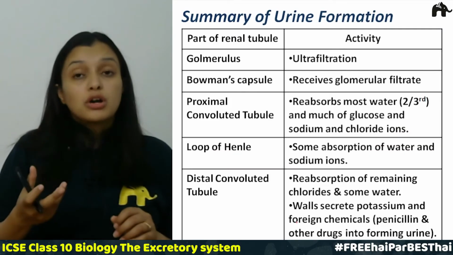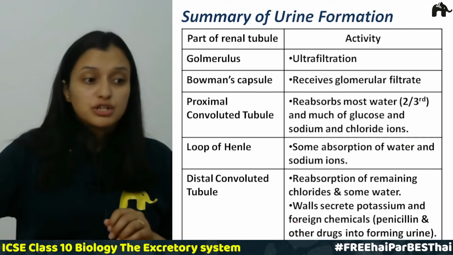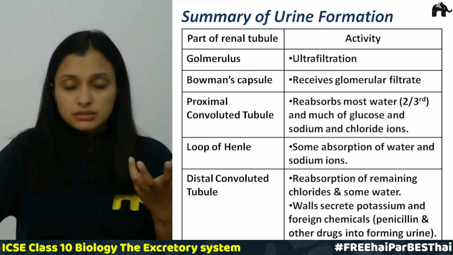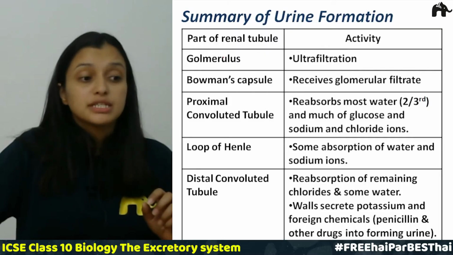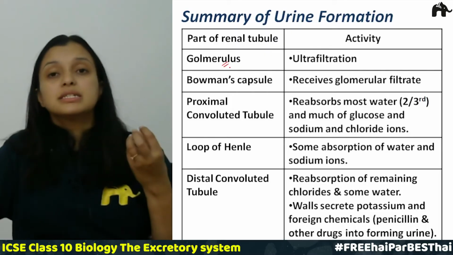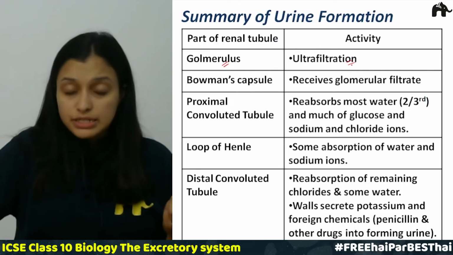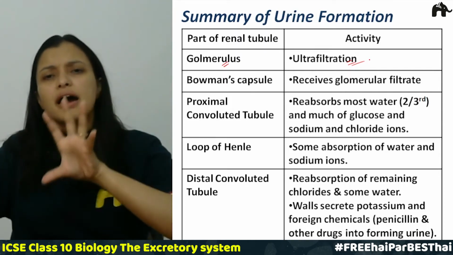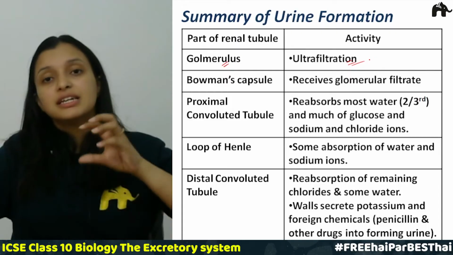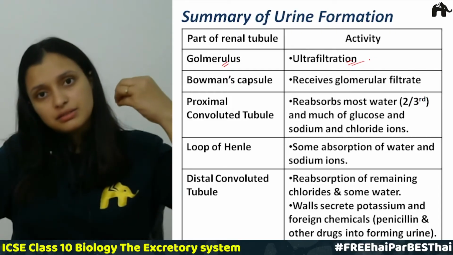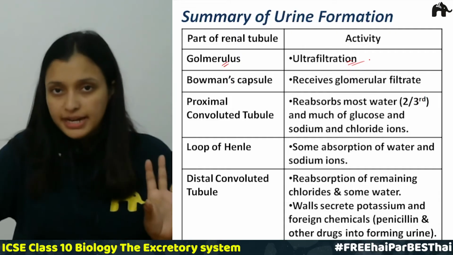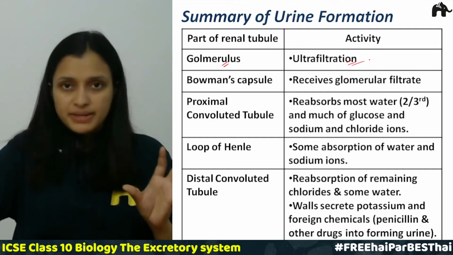Let us now talk about the summary of urine formation. These are the parts of the renal tubule where the urine is formed. The first is the glomerulus. The glomerulus is the place where ultrafiltration is done, where the blood is passed under a very high pressure, and finally the waste products from the blood are filtered out and go into the Bowman's capsule.